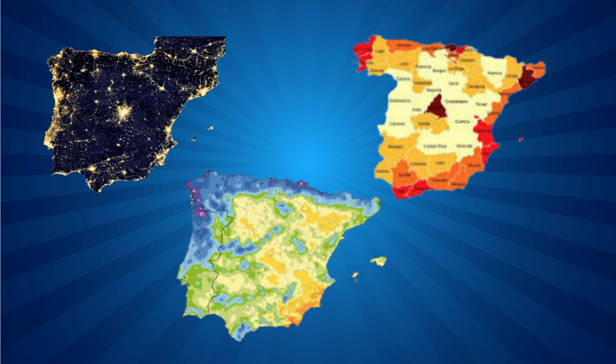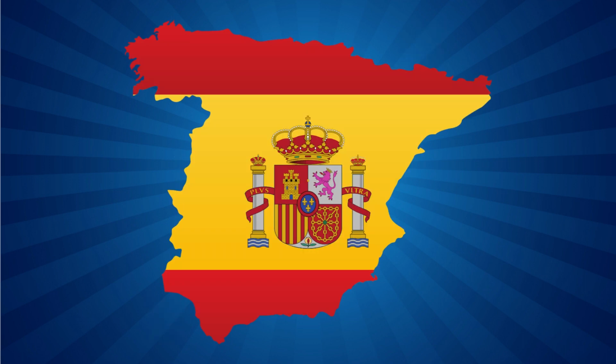So, why is this? Why does no one live in the center of Spain? Well, there are a lot of reasons, but the reason I believe is that rural Spain, the center of Spain, which was so empty, had a lack of labor and lack of farmers, which made farming impossible. And due to this unfarmable land, young people have moved to popular cities like Madrid, Barcelona, and Valencia. And that's why the population growth in those cities skyrocketed, while no one lived in these rural areas. And that's why Spain is quite empty.